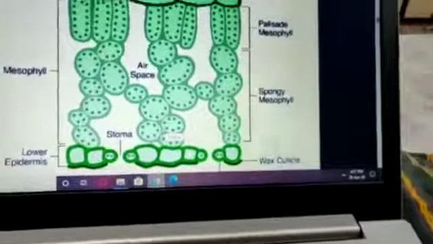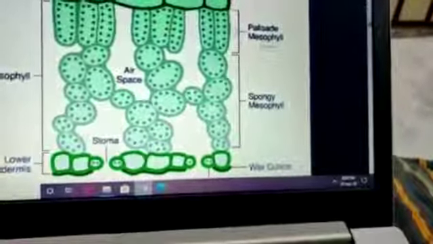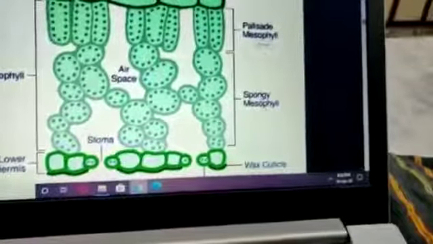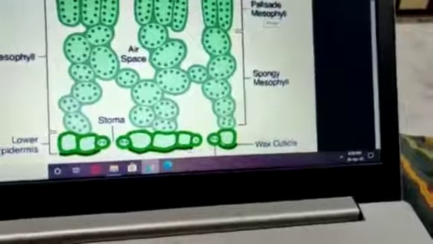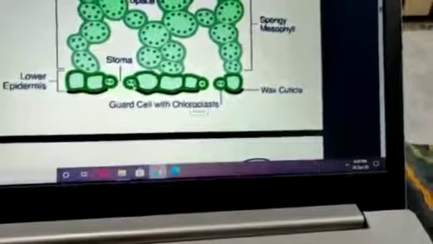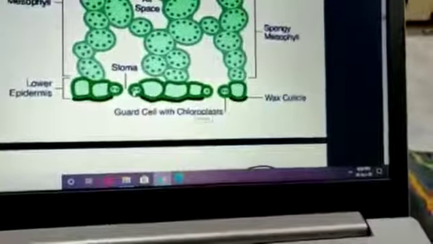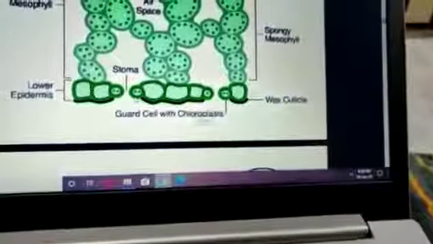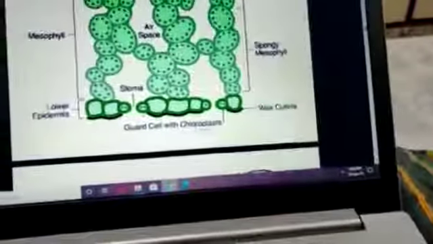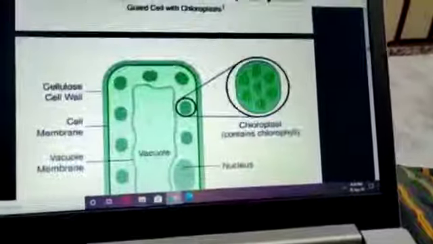Spongy parenchyma and palisade parenchyma. See, these are the palisade parenchyma, and these are the loosely arranged parenchyma. That's why they are termed as spongy parenchyma. And here, wax cuticle, and see, these are the stomata which help in the exchange of gases. Two functions of the stomata: helps in the exchange of gases as well as transpiration. What is transpiration? Transpiration is nothing but the removal of water in the form of water vapor.